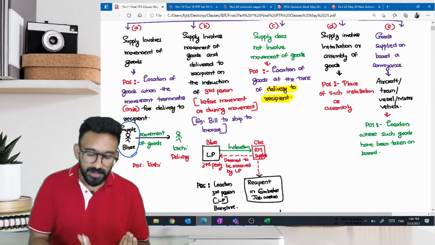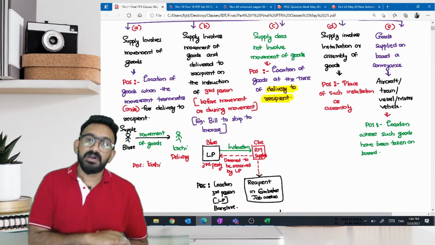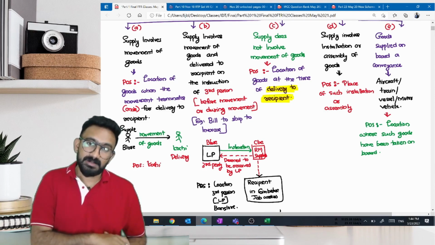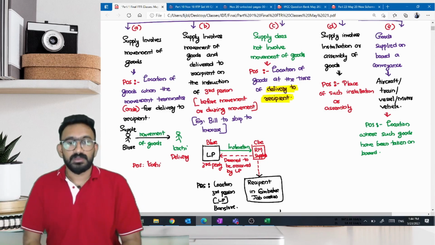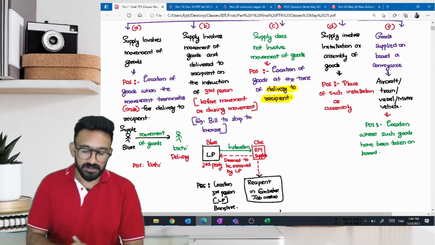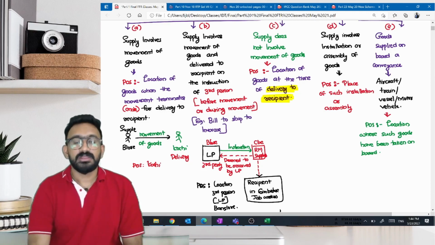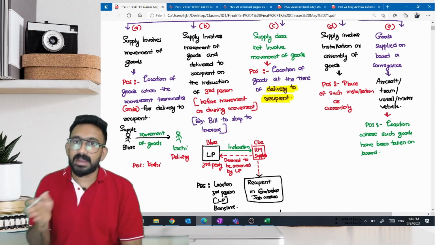If I can prove that there is transportation involved, then the place where this movement terminates or ends to deliver is the place of supply. I'm following the goods. So from Bangalore, if somebody is supplying to Kochi and there is movement of goods, then Kochi would be the place of supply because that is the place where the movement ends.